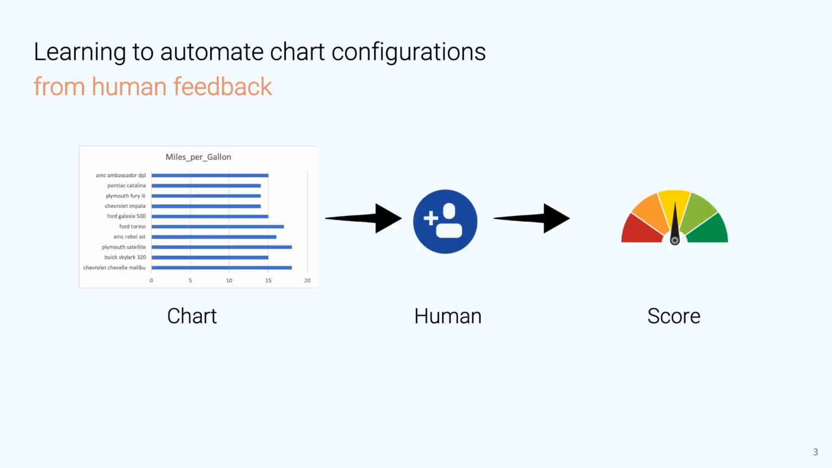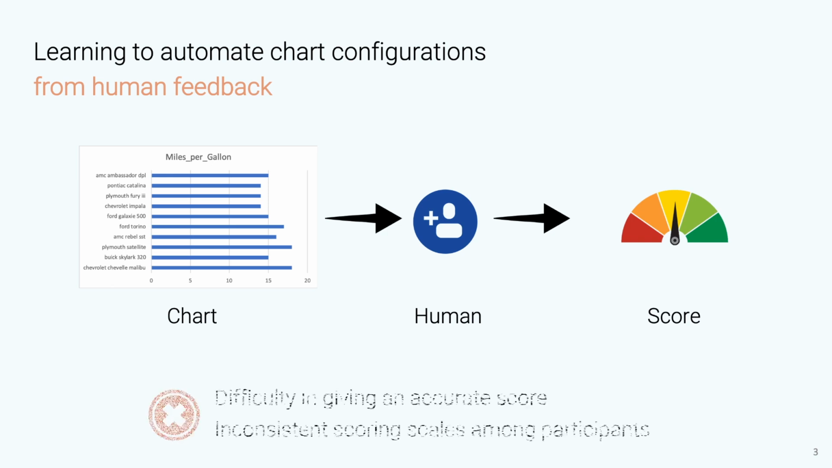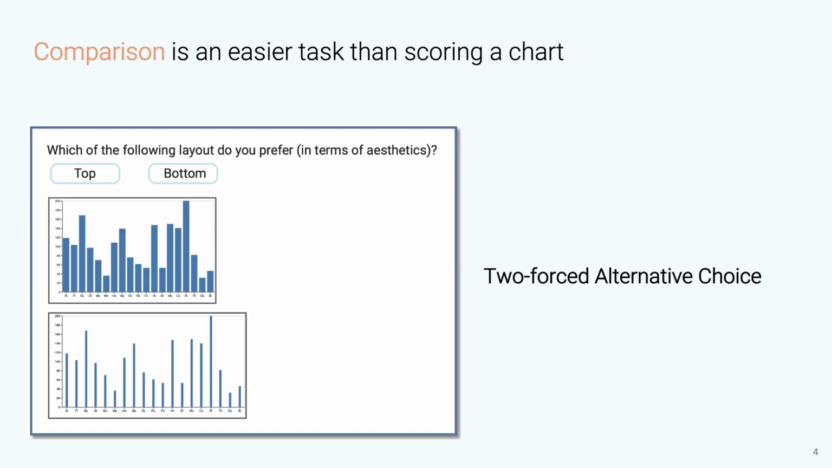To address this problem, we aim to provide a machine learning approach to automate chart configurations by learning from human feedback. This requires collecting a training dataset consisting of charts and human-given scores. However, humans often find it difficult to give an accurate score, and the scoring scales among different participants can be different, which constrains the reliability of the resulting dataset.